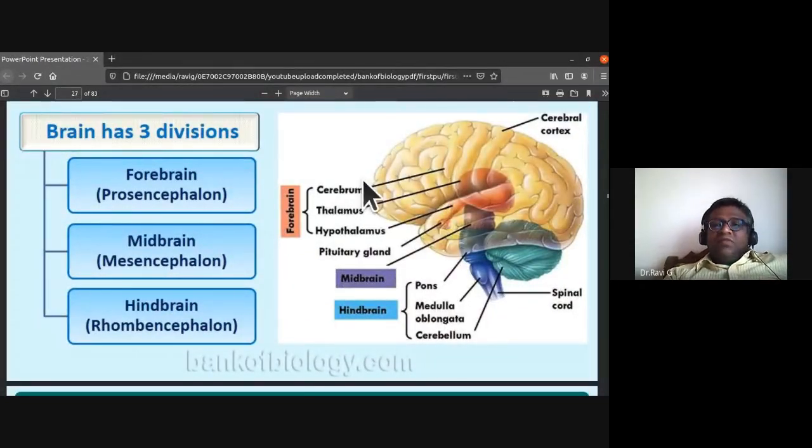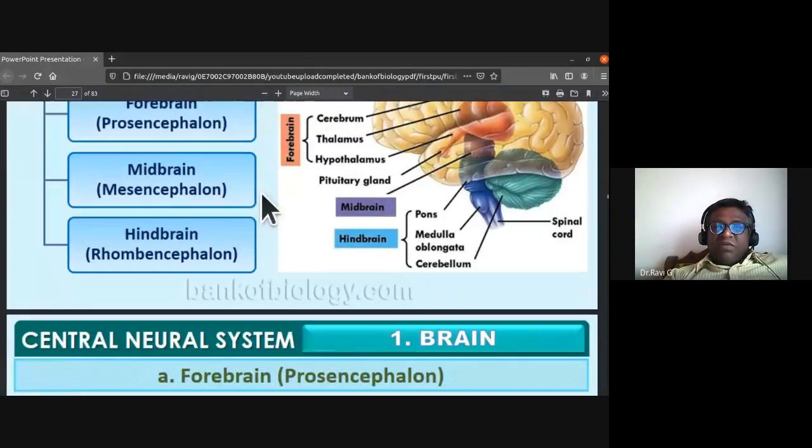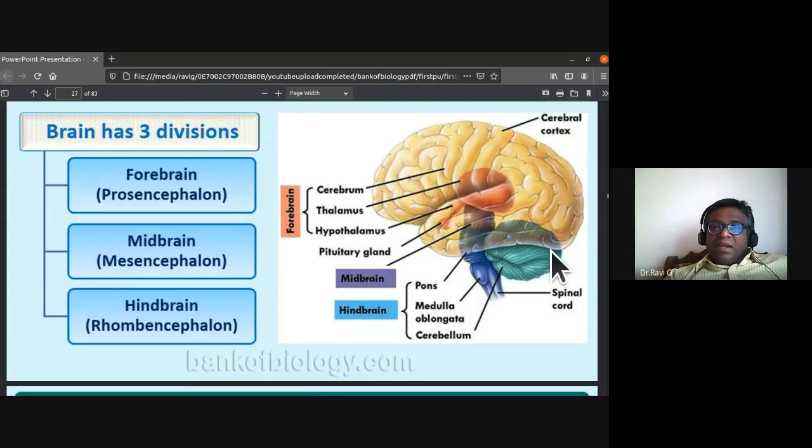For our convenience, we have divided the brain into three divisions. The forebrain, where we include the cerebrum, thalamus, and hypothalamus. The midbrain. Forebrain is called prosencephalon, midbrain is called mesencephalon, and hindbrain we call rhombencephalon. So the hindbrain, what does it consist of? It consists of pons, medulla oblongata, and cerebellum. All three together we call the hindbrain.